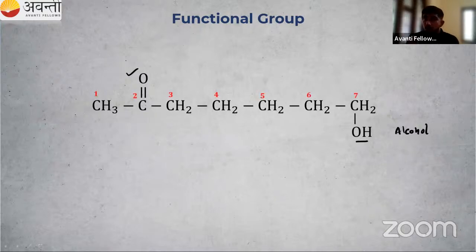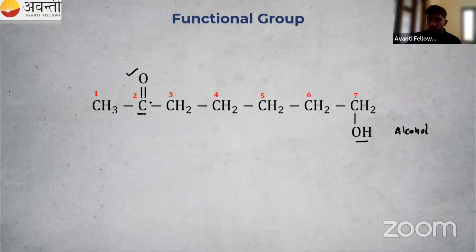So I have to start numbering from this ketone side. Our ketone should get the lower number. So again, 1, 2, 3, 4. How many carbon atoms are present? 7 carbon atoms. This ketone group has a carbon, right? So we have to include this carbon also in our parent chain. So the numbering is ready.